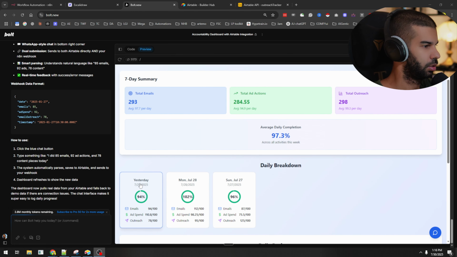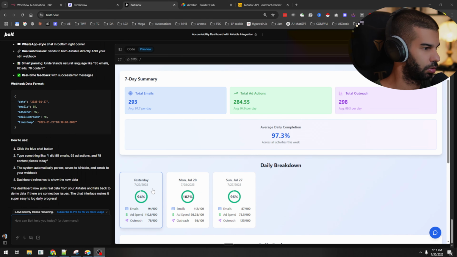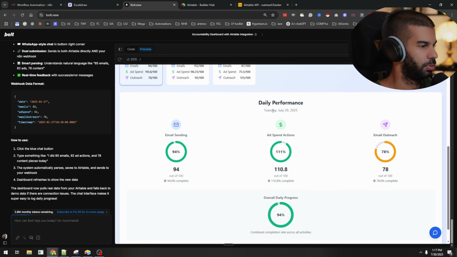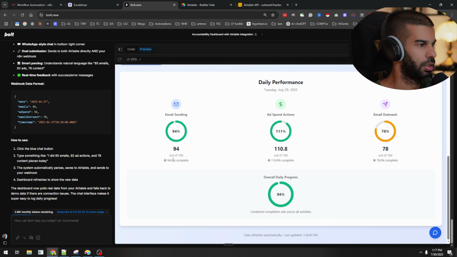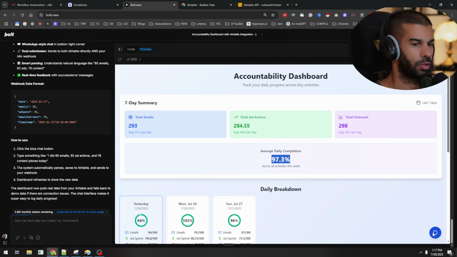Okay, so I think this is yesterday, 7:29. So it's pulling the right data right there. July 27th, Sunday. Monday, July 28th, yesterday, July 29th. That's great. 94%, 102%, and 96. Cool. Total emails, we send those. Total ad actions. Okay, cool. Average is 97.3. Great. Data performance for email sending, 94, 110, and all that. Okay, so this seems to be doing just fine there. And we also get the last refresh date.